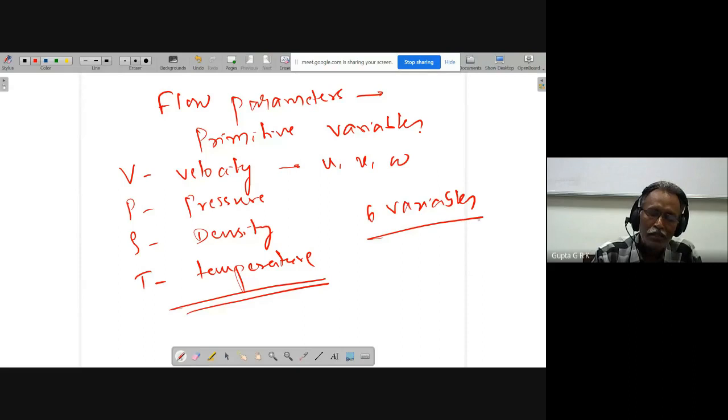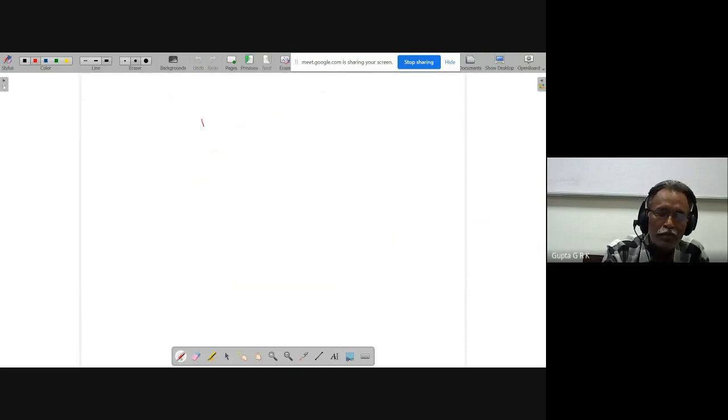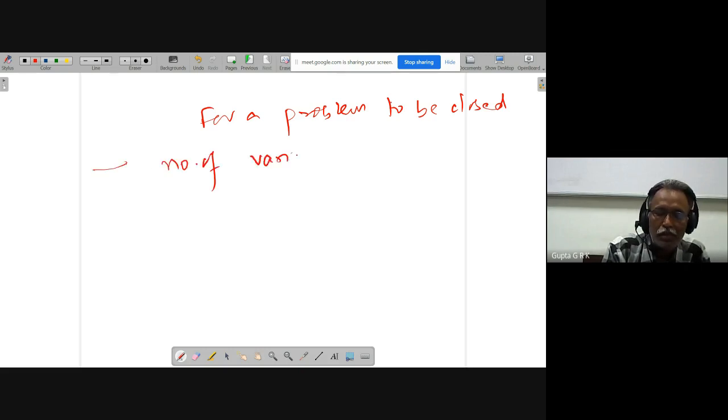Usually a problem is said to be closed if the number of variables is equal to the number of equations.